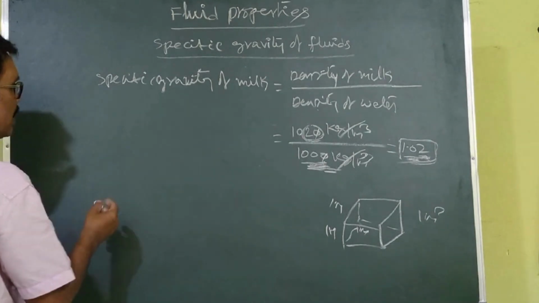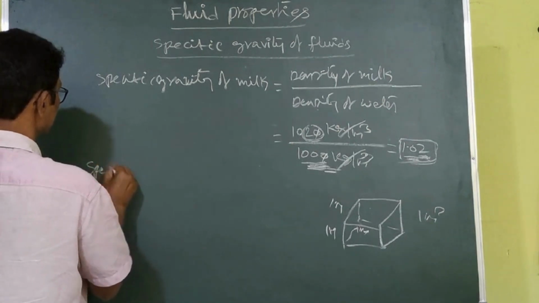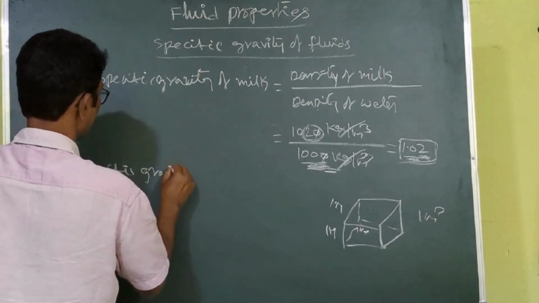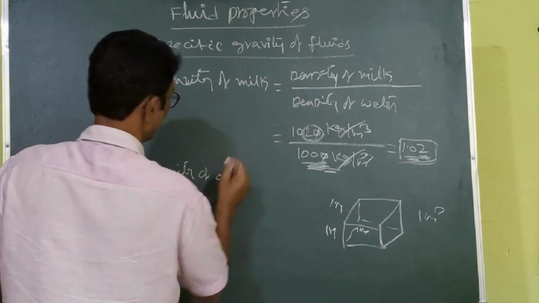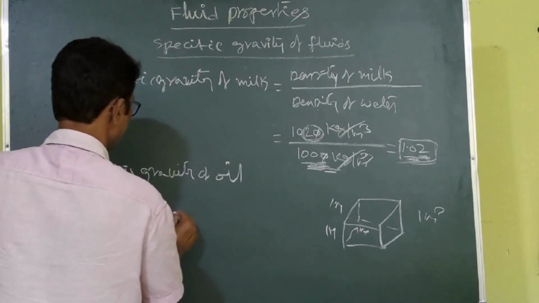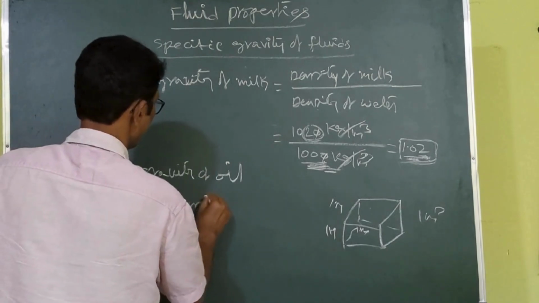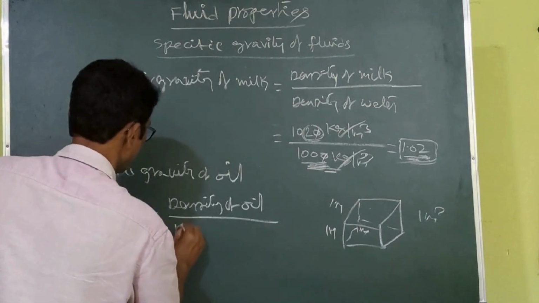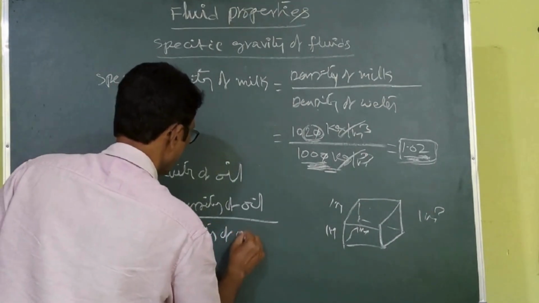Otherwise, another example: the specific gravity of oil equals the density of oil divided by the density of water.